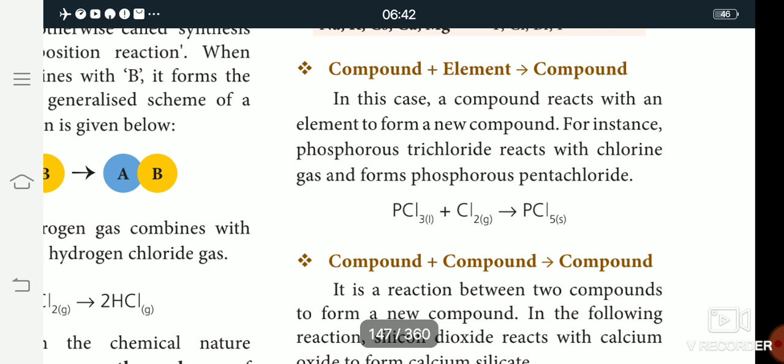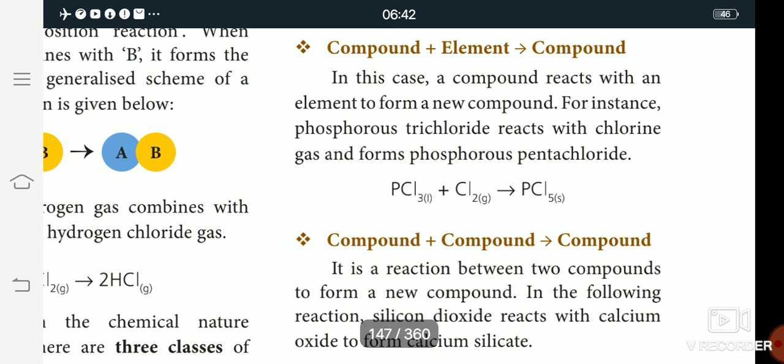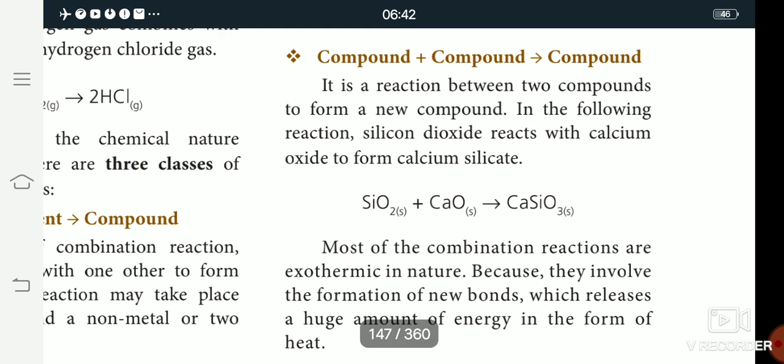In the next one, compound plus compound gives compound. The example is silicon dioxide reacting with calcium oxide. The reactants, meaning the left hand side, are silicon dioxide and calcium oxide.